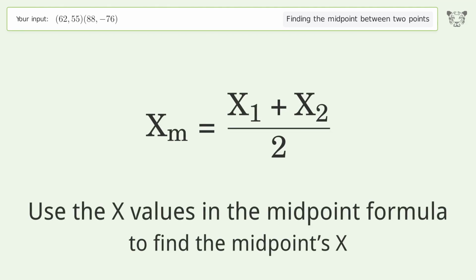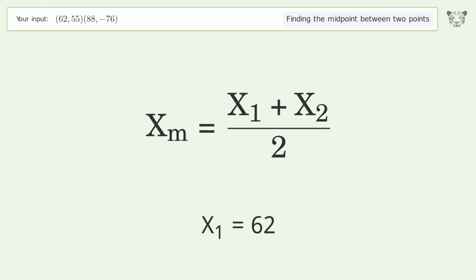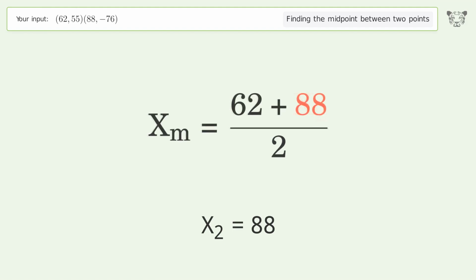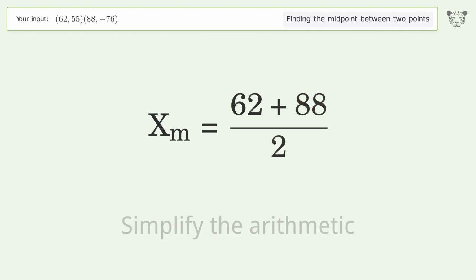Use the x values in the midpoint formula to find the midpoint's x. x1 equals 62. x2 equals 88. Simplify the arithmetic.